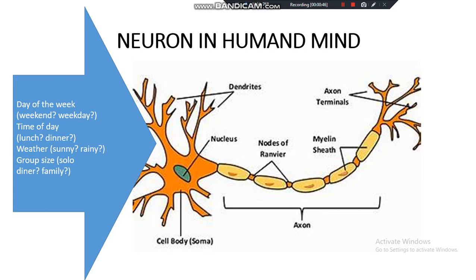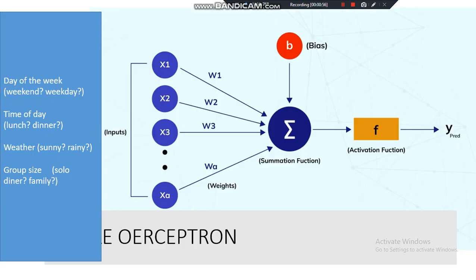Weights. These are the secret spices that give each chef's recipe its unique flavor. They represent the importance of each input for predicting an order. A higher weight means that input has a stronger influence on the prediction. For example, weekend orders might have a higher weight for desserts compared to weekdays. Lunchtime orders might have a higher weight for salads compared to dinners.